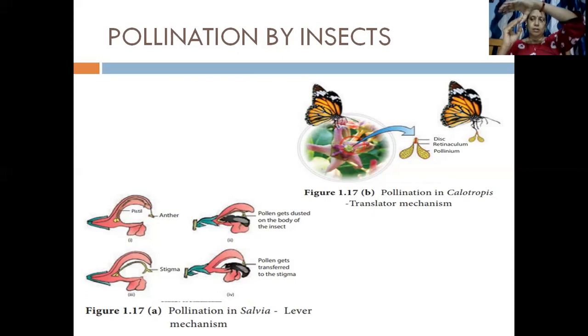So the pollen grain that has come through the bee gets stuck to the stigma. As you press this portion, the upper portion gets closer to the body of the bee. Clear? Okay. So we go to the next slide here.